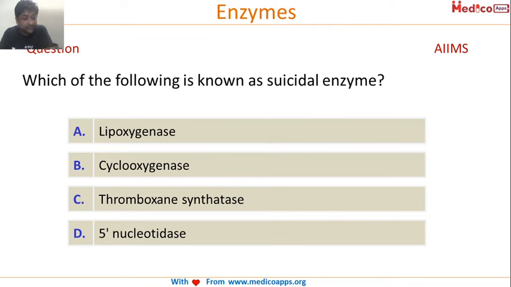Matt for AIIMS says B. Dhananjay also says, Devashree also says B. Mehboob says A. Okay, very good. The correct answer is actually B, cyclooxygenase. So what happens? The product only destroys the enzyme. So this is called a suicidal enzyme.